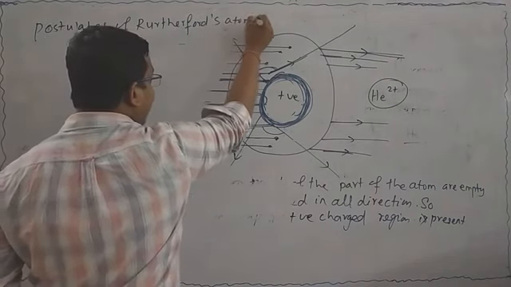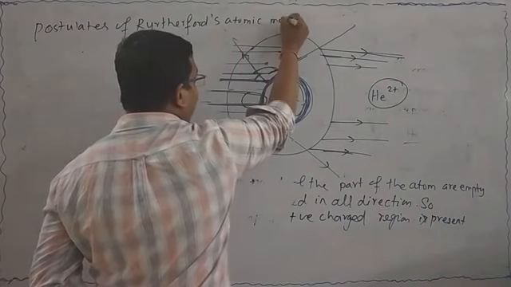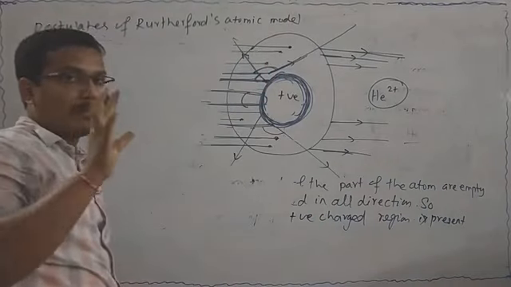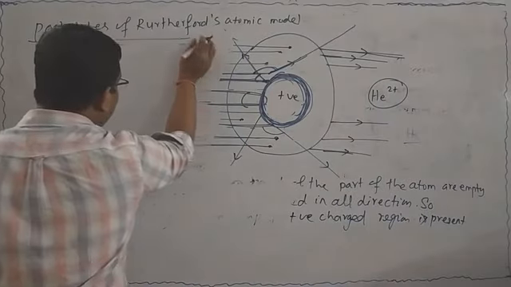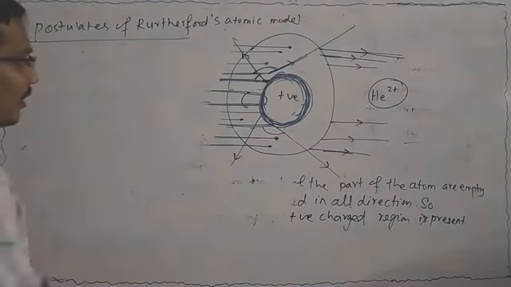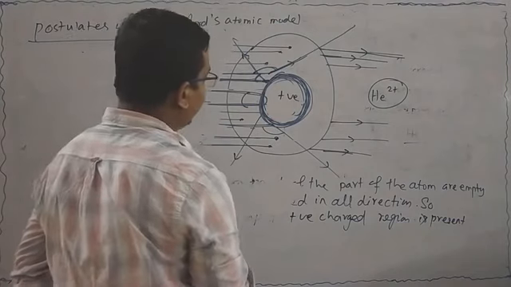From the Rutherford experiment, we got some points. According to Rutherford's atomic model, let me discuss the points.